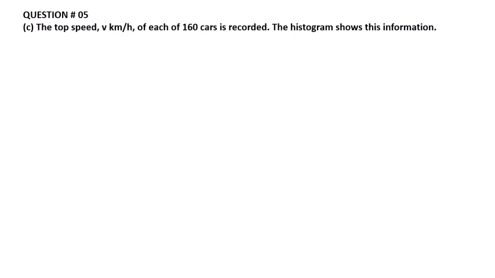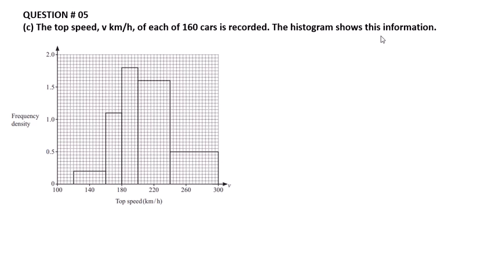Question number 5, part C. The top speed v kilometer per hour of each of 160 cars is recorded. The histogram shows this information. This is the graph. Here is frequency density and here is speed. So one small box is equal to 0.05. Here are the small boxes, 1, 2, 3, 4, 5, 6, 7, 8, 9 and 10. 0.5 divided by 10 is equal to 0.05.